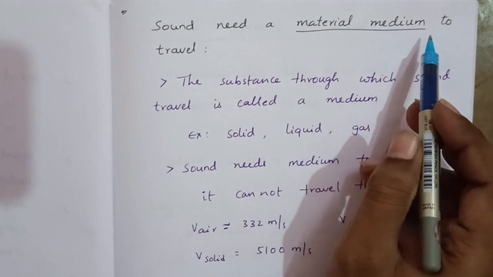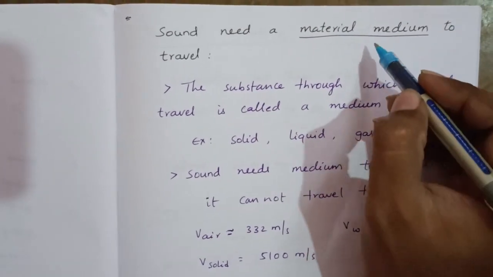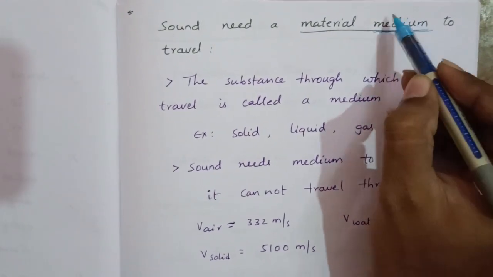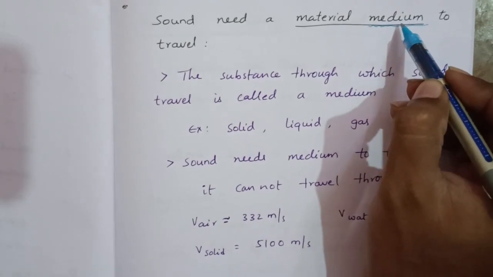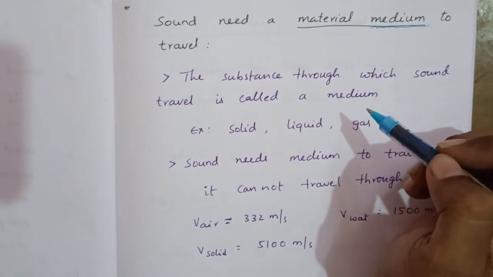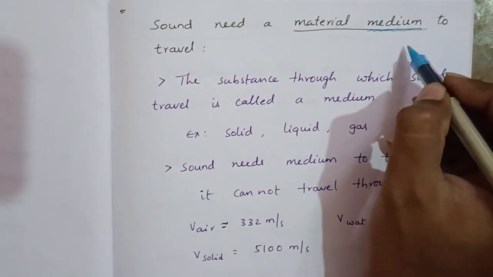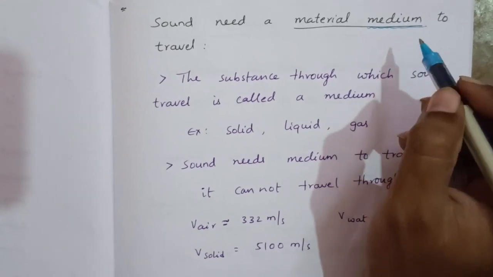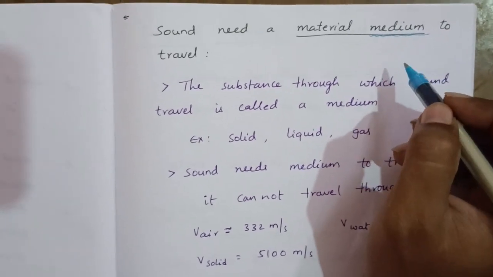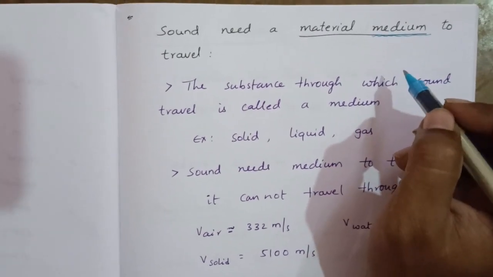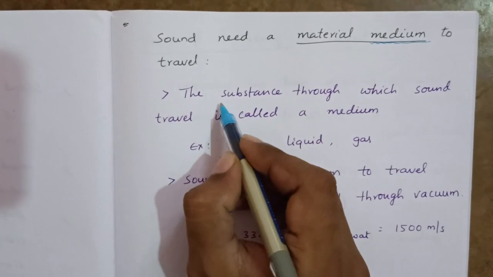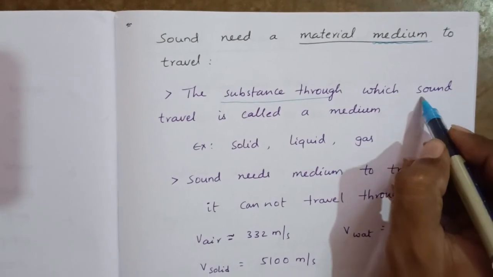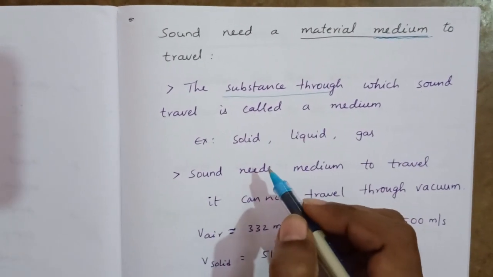Sound needs a material medium to travel. What is meant by medium? Anything can be a medium through which sound can travel. Air is a medium because sound is traveling through it. Water, a liquid, is a medium. Gas is a medium. Solid is a medium. A wall is a medium. The substance through which sound can travel is called a medium.